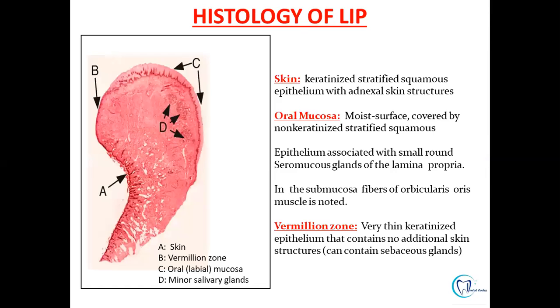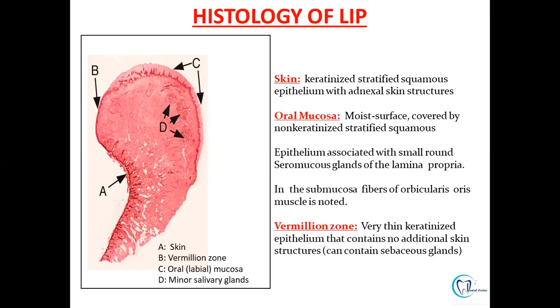So now coming on to the structures which comprise non-keratinized epithelium. The first structure is the lip. The lip is comprised of the outer skin, which is continuous with the skin, and it is keratinized stratified squamous epithelium with adnexal skin structures like hair follicles and sebaceous glands. Then we have oral mucosa, which is a moist lining covered by non-keratinized stratified squamous epithelium, and this epithelium is associated with the presence of serous and mucous glands. Also there can be presence of muscles, and there is a transition zone in between the skin and the oral mucosa. This zone is known as the vermilion zone or transition zone or vermilion border.